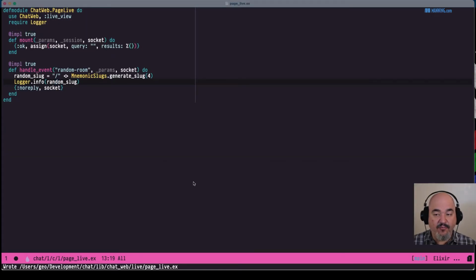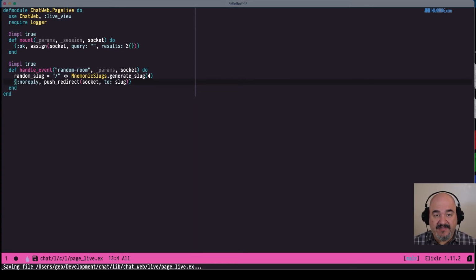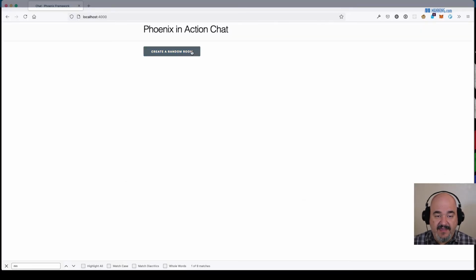So let us now redirect the user there. Now, I mentioned earlier that when we return the socket, it basically tells Phoenix LiveView what to do with the connection. And Phoenix LiveView provides a function called push_redirect, and it takes the socket as its first argument. So we're going to say, for this socket, push a redirect to the slug. We're going to basically say, go to this path now.